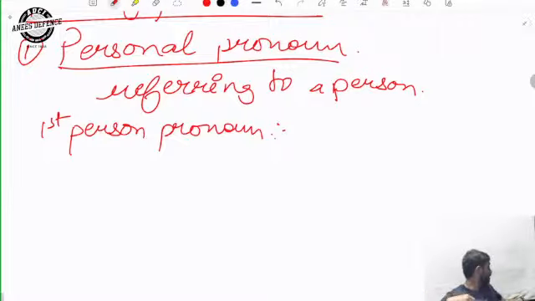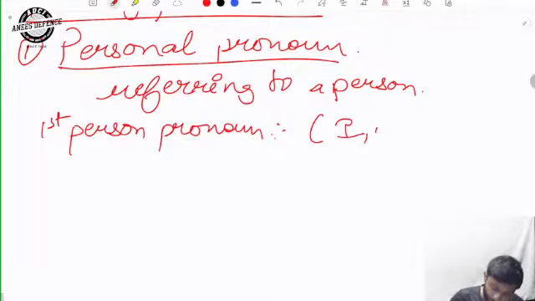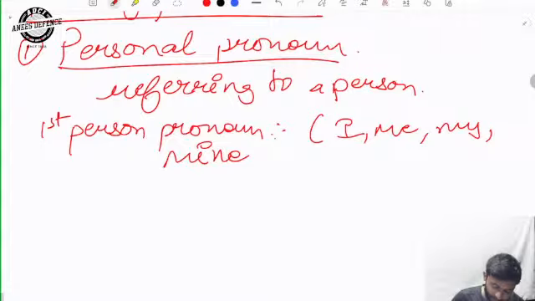For example, if I would say, I am sitting here and I am taking lecture. I, me. First person pronouns are I, me, my, mine, we, us, our.